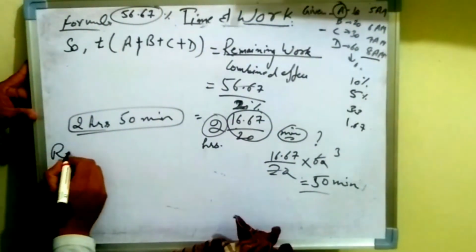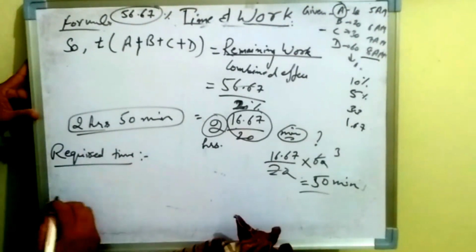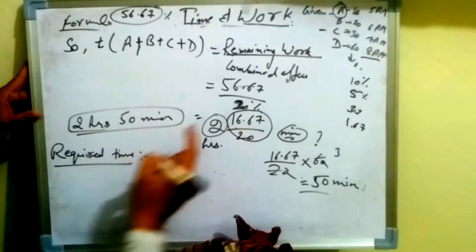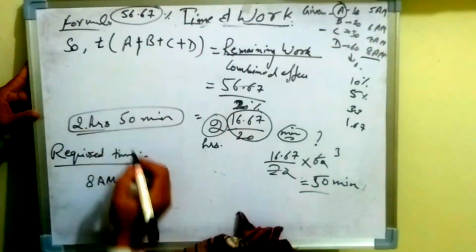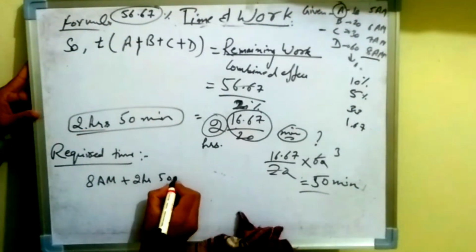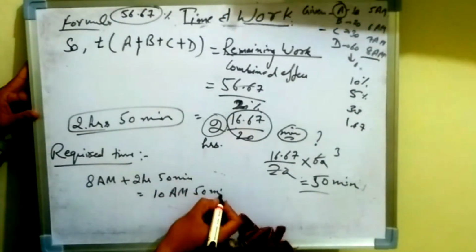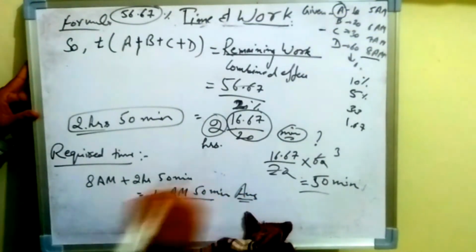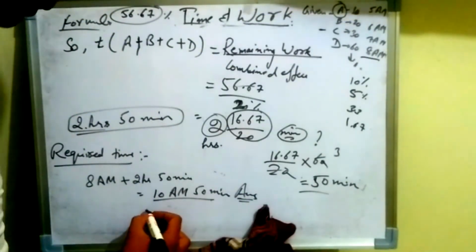So the required time will be 8 a.m. plus 2 hours, which will be 10 a.m. And further we used 50 minutes, so we get 10:50 a.m. as the answer.